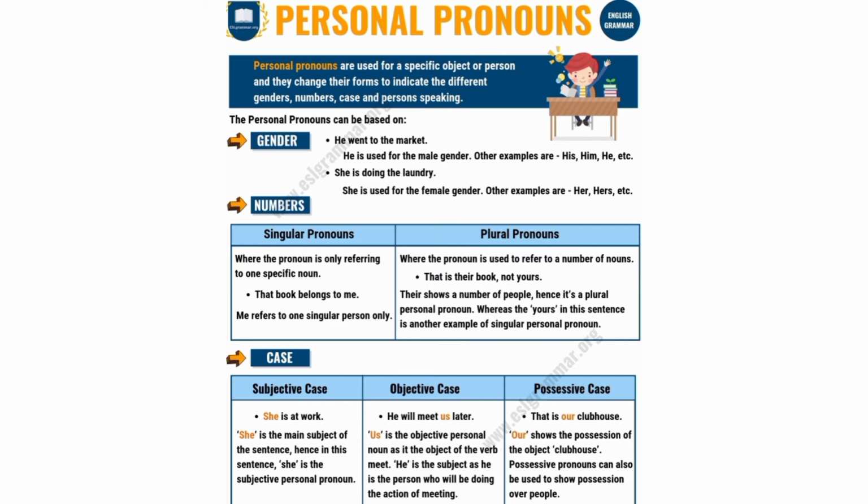So last one, possessive case. That is our clubhouse. Here see, our shows the possessiveness of the clubhouse. Possessive pronouns can also be used to show possession over people.